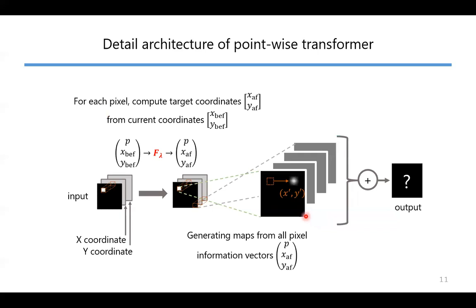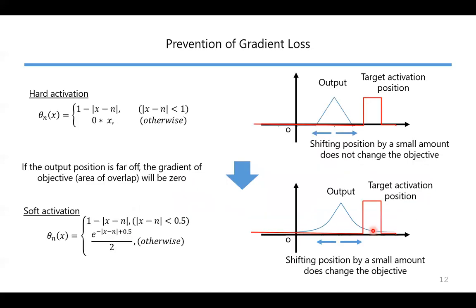If we take the sum of all these maps, we can obtain the output of this transformer. There's one more important practical trick. If we use a hard activation function, and the output position is far off the objective, in this case the area of overlap will be 0 and the gradient vanishes. So to avoid gradient loss, we use a soft activation function.